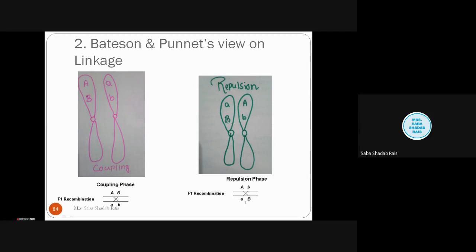A and B are just an example to name genes. So what will happen if repulsion happens? Small a capital B, capital A small b. When repulsion happens, the F1 recombination will occur. So we will be getting the cross like this, and we will get capital A, capital B, small b.